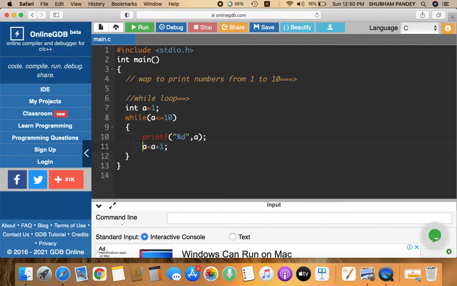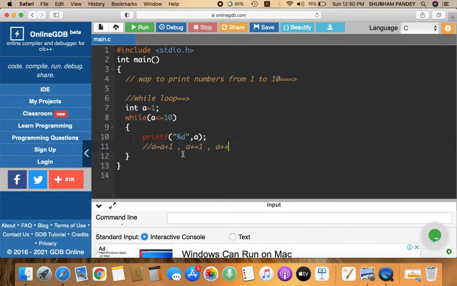Now see this, you can write here a is equal to a plus 1, or you can write the same thing in this manner, a plus is equal to 1, or in this manner, a plus plus.